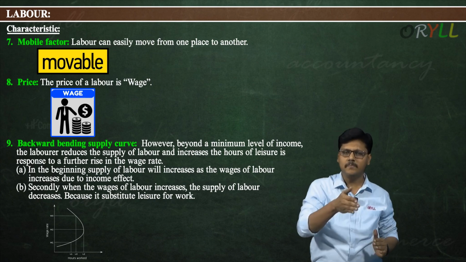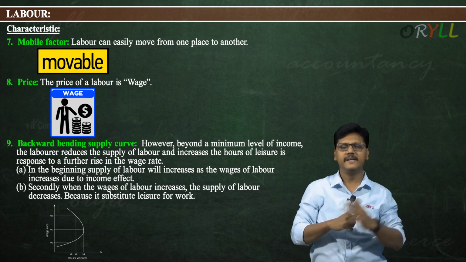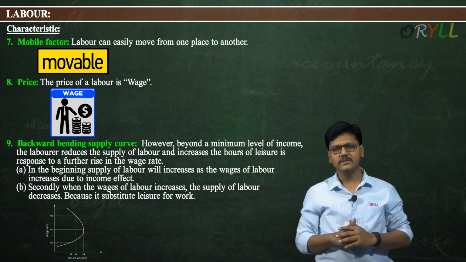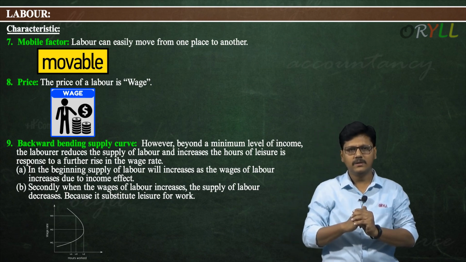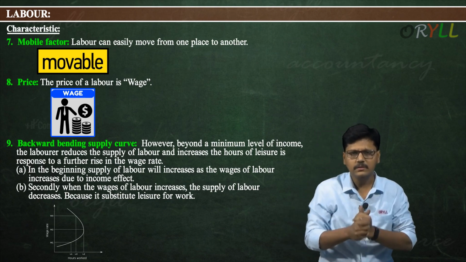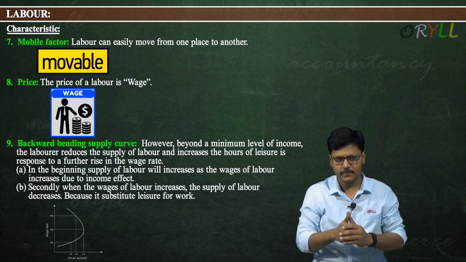That is why the supply curve will be bending backward. So, this is called the backward bending supply curve. We have completed all the characteristics of factors of production, labor.